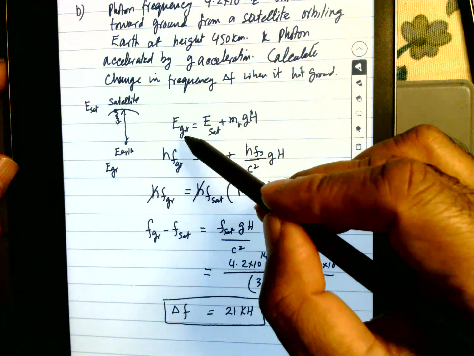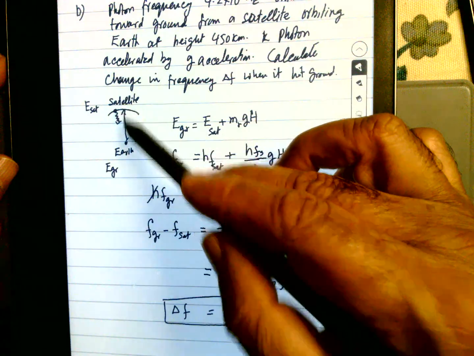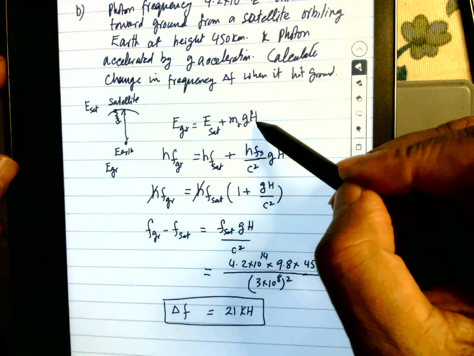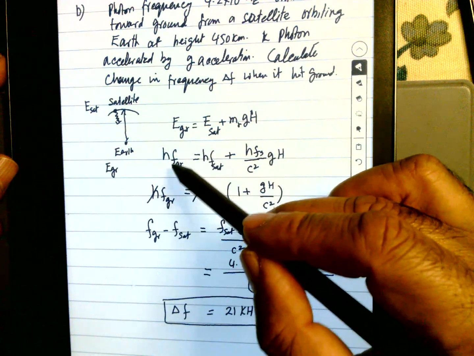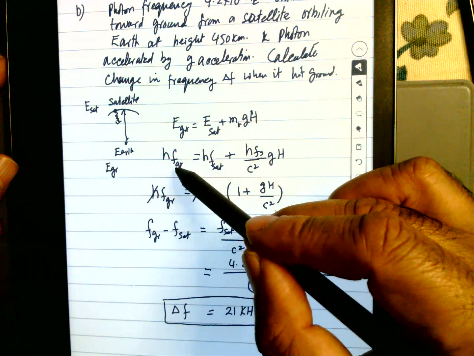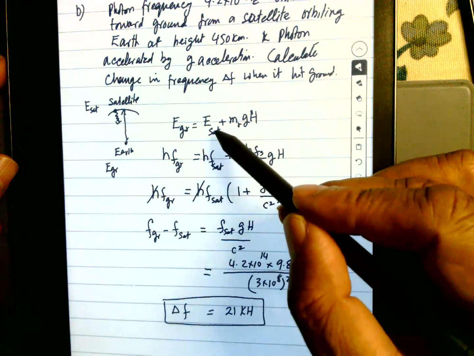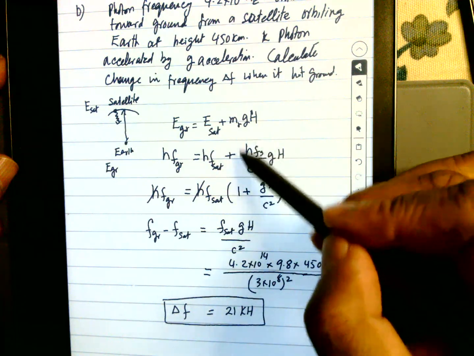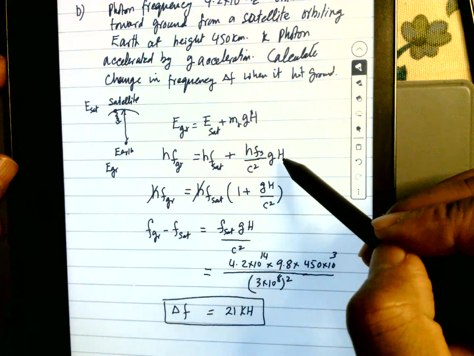So the energy at the ground is equal to the energy at the satellite plus the potential energy mgh. So hf is the energy, where f is the ground frequency, equals hf of the satellite plus hf over c squared, which is the mass, multiplied by gh.